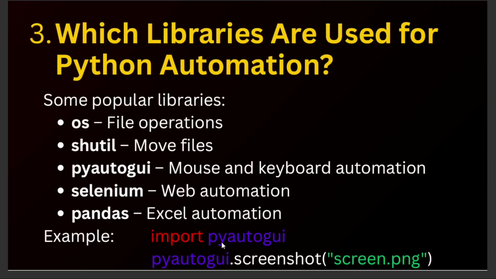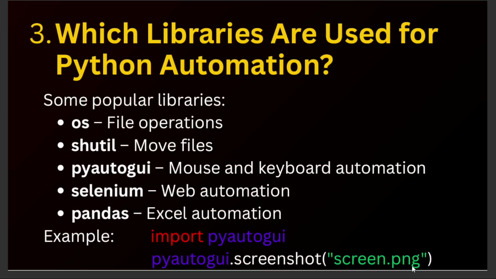First import this library, and the dot screenshot function will take a screenshot and name it screen.png. Screenshot will be taken and saved in an image format.